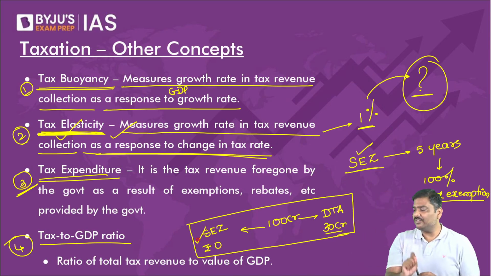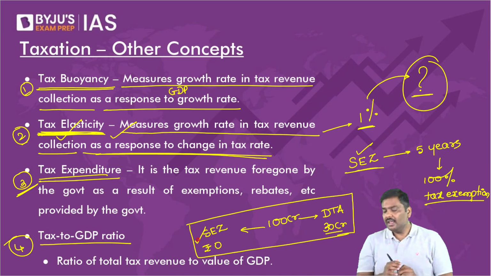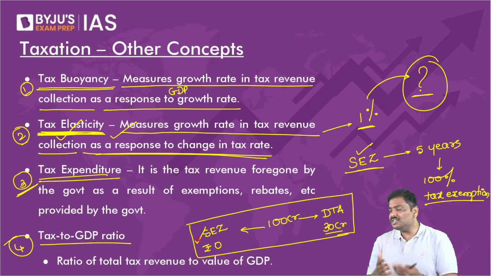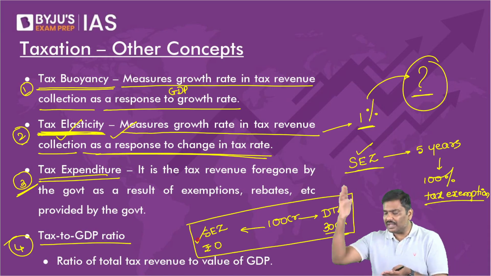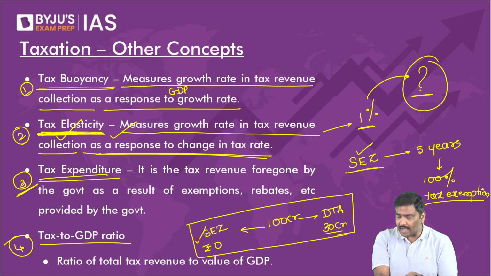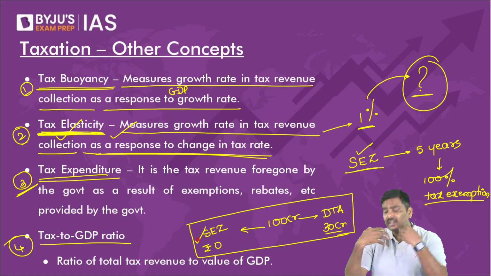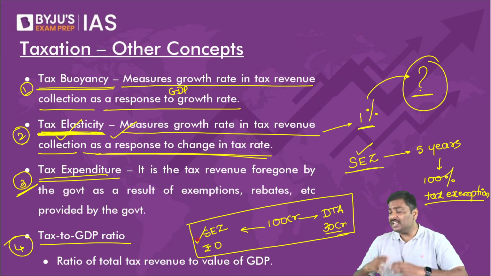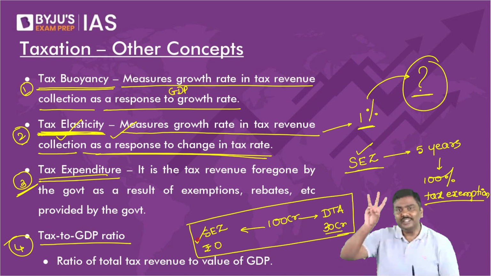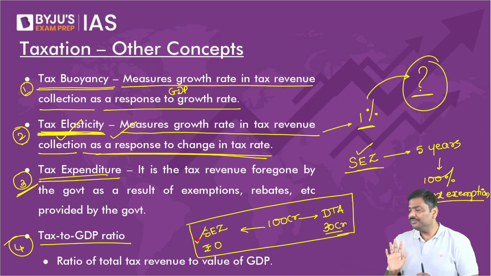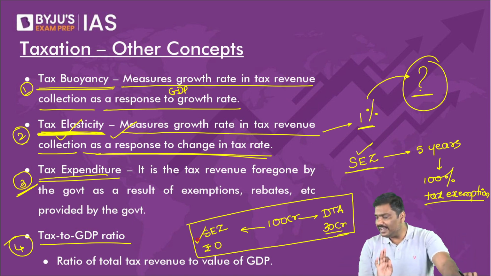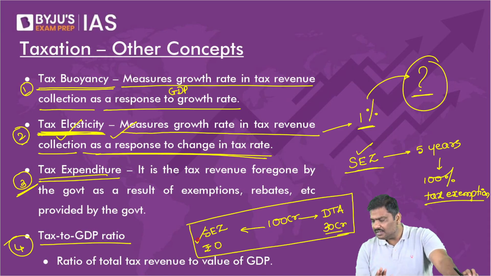Listen to this very carefully. Can I say, by introducing the policy of special economic zone, in this example, the government is sacrificing, foregoing 30 crore rupee tax revenue? Anybody has a difficulty here? Please do let me know right now.